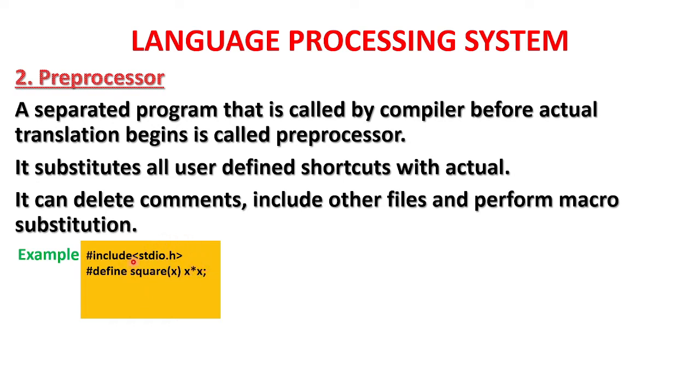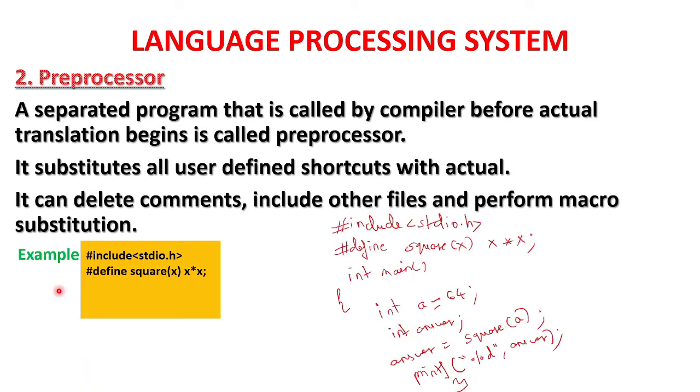Both of these are preprocessor directives, these are the shortcuts. When we use this preprocessing phase, these shortcuts will be replaced by actual code. That is, whatever is there in stdio.h will be included in your program, and hash define square of x will be replaced by x into x wherever it is there.